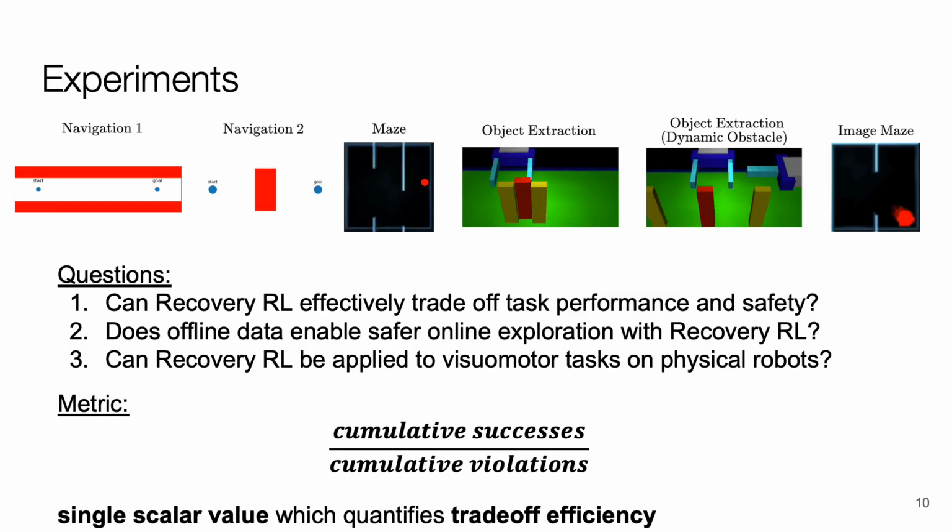In simulation, we evaluate Recovery RL on 3 2D navigation domains, 2 contact-rich manipulation tasks, and 1 visual navigation domain. In our experiments, we consider the following questions. Can Recovery RL effectively trade off task performance and safety? Does offline data enable safer online exploration with Recovery RL? Can Recovery RL be applied to visual motor tasks on physical robots? In all learning curves, we report the ratio between cumulative task successes and constraint violations, which quantifies how efficiently Recovery RL trades off between task performance and constraint violation.